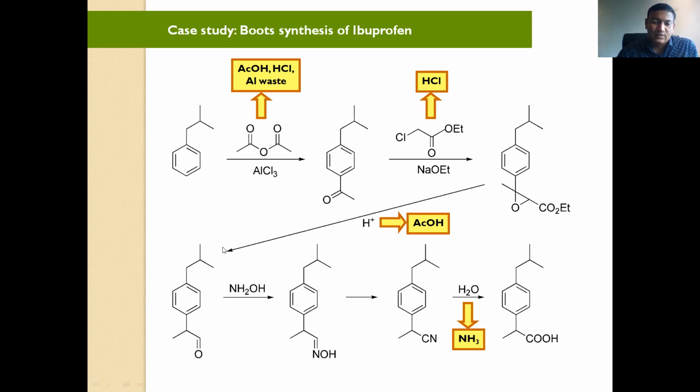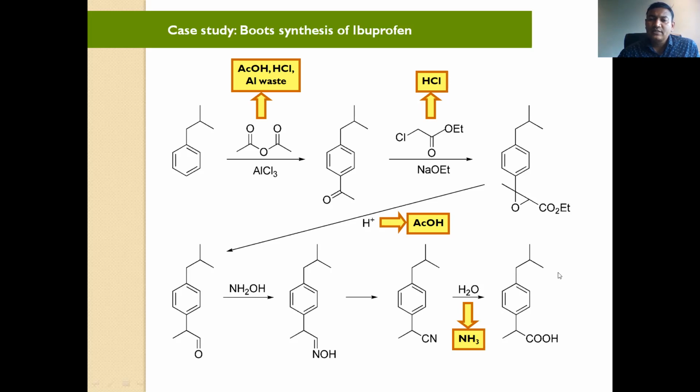In the fourth step, it will react with hydroxylamine, and you will get this type of amide oxime product. That will convert into cyanide, which is known as a very dangerous compound. And that cyanide is again converted into the acid.